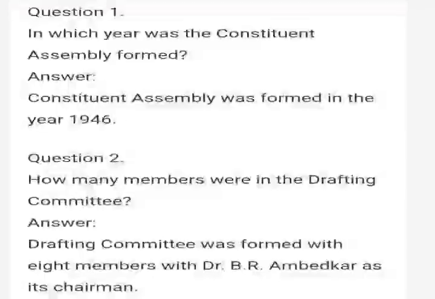Second question, how many members were in the drafting committee? The drafting committee was formed with 8 members. Among them, Dr. B.R. Ambedkar was the head of the drafting committee. In other words, Dr. B.R. Ambedkar acted as the chairman of the drafting committee. Totally 15 members are there in the drafting committee. Among the 15 members, 8 are women, and Dr. B.R. Ambedkar is the chairman of the drafting committee.